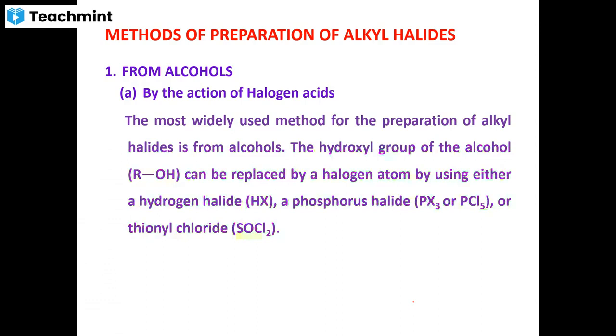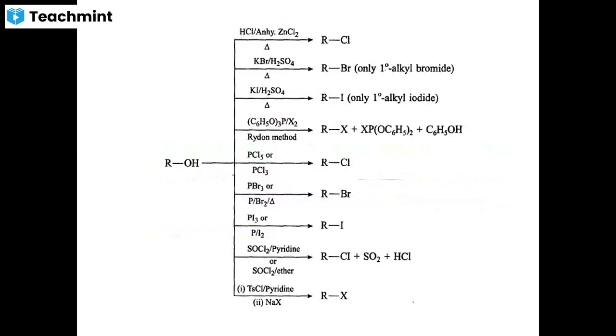When alcohols, whether primary, secondary or tertiary, are treated with halogen acids or phosphorus halides or thionyl chloride, you will get the respective alkyl halide.